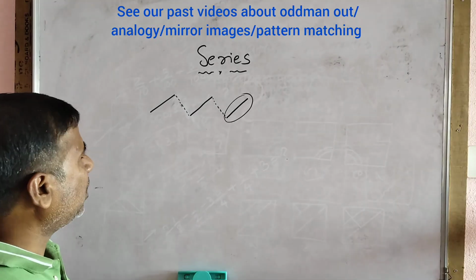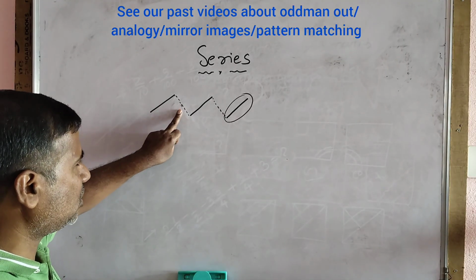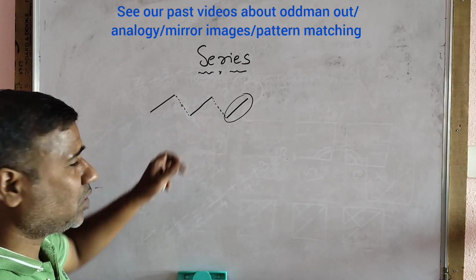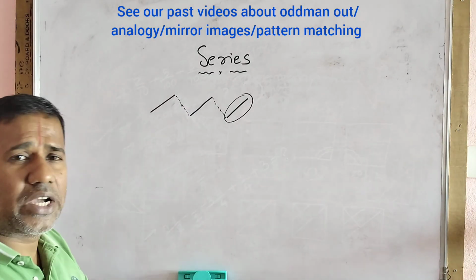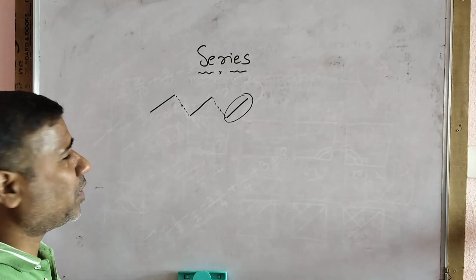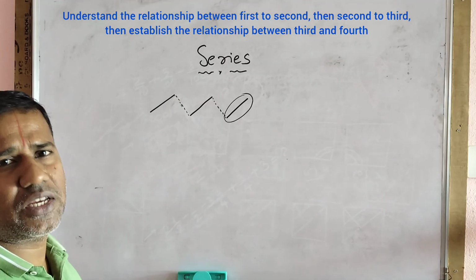In the series question, you have to check what is happening from first step to second step to third step. So there is a relation between first step to second step and from second step to third step. How they are happening? If you observe it properly, then getting the answer is very easy.